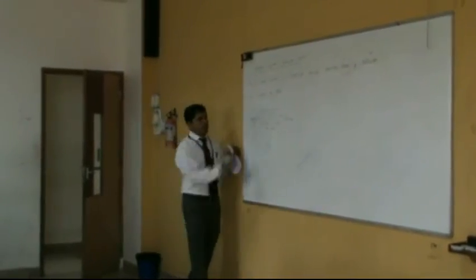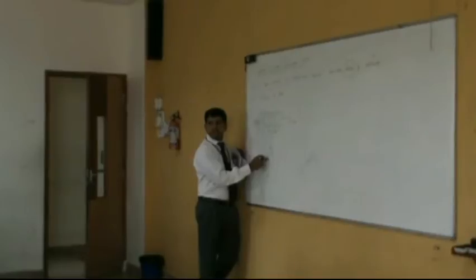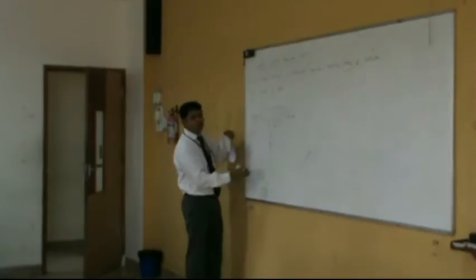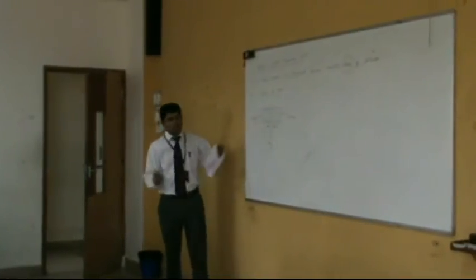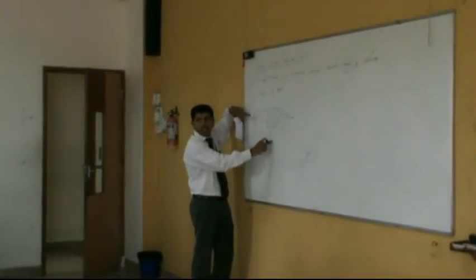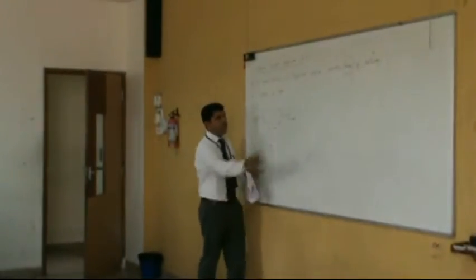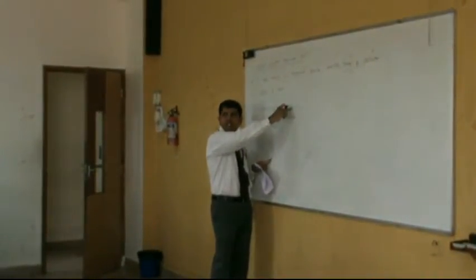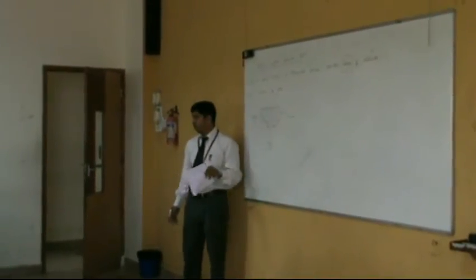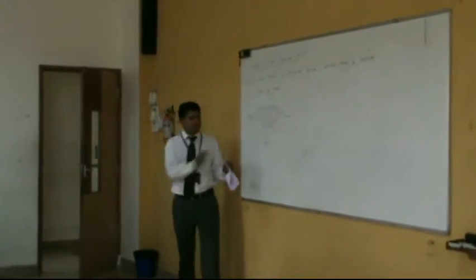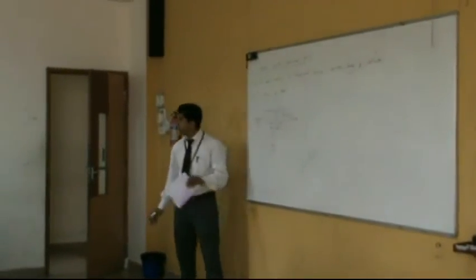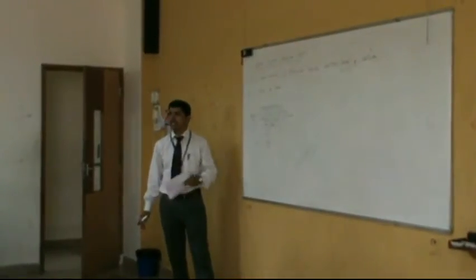Whatever voltage you apply here, that voltage is called the emitter base voltage. Got the point here? Normally you have to apply voltage across two points. Suppose you apply voltage between this and this, positive here and negative here, this voltage we call the emitter base voltage. If you apply voltage between the collector and the base, it is called the collector base voltage. We will see what kind of voltage will make this device useful. You cannot always apply positive here and positive here, positive negative, negative positive, or both negative. There is some significance. You will see the operation of this NPN transistor.